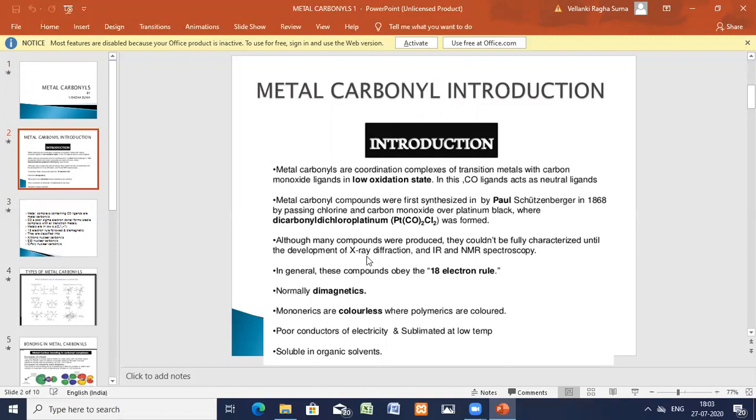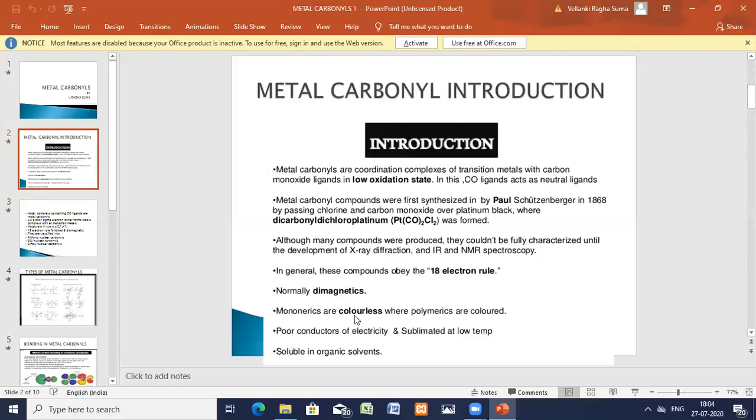Okay, so now the general characters. The general characters of these compounds are that they obey the 18 electron rule, which is what I have told you, the EAN. Normally they are diamagnetic in nature. All the monomeric monocarbonyls are colorless compounds. The polymeric polycarbonyl compounds are colored compounds.